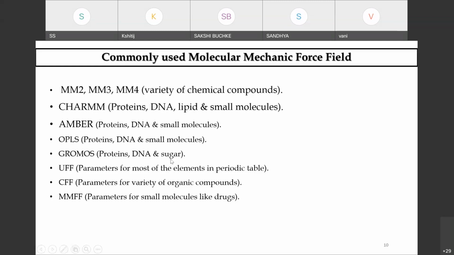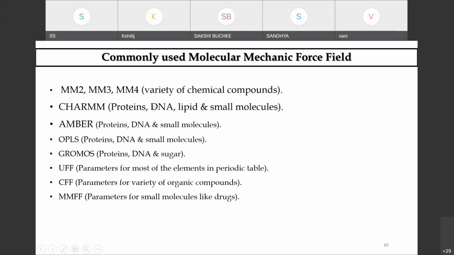If we go for sugar moieties, then we apply GROMOS. And for small molecules, if you are dealing with optimization and virtual screening, then we go for MMFF, CFF for organic compounds, and UFF for most of the elements in the periodic table. So these are commonly used molecular mechanics force fields which we use for our MD simulation studies.